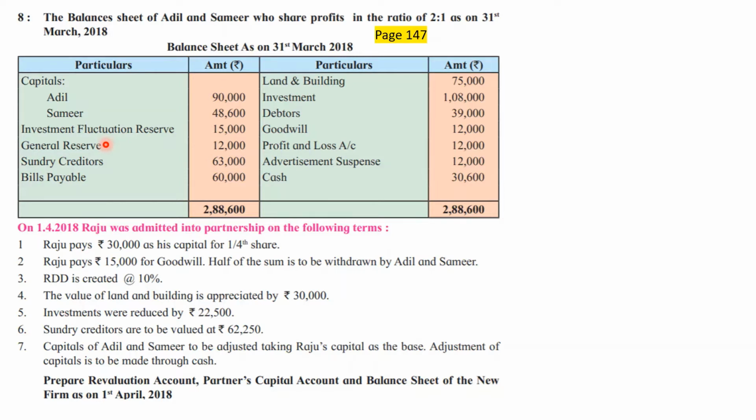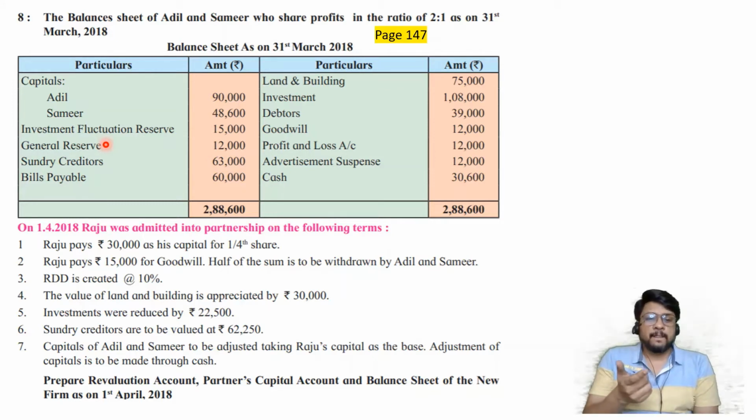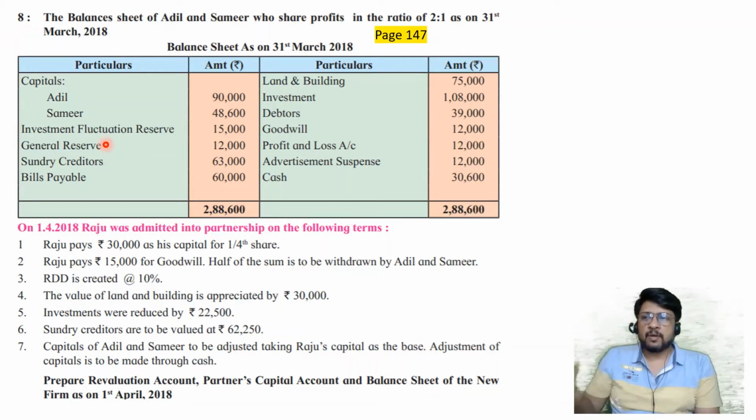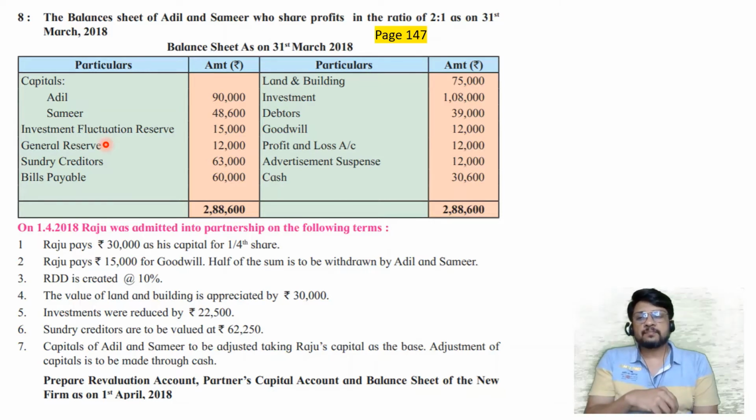But how to create it? If you want to use something, then first you should create it. Then how are you going to create it? There are two ways of creation. One is when there is an appreciation in the value of investment, at that time you can create it. Other one is every year from your P&L account, you will take away some money and transfer it to investment fluctuation reserve, just like you are having piggy bank. But this will be an accounting entry. There is no piggy bank in reality, but you are having your salary. From that, some amount you are taking out and you are putting it in your piggy bank. Similarly, from your P&L account, you will transfer some money to investment fluctuation reserve.